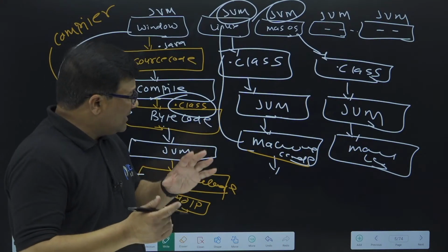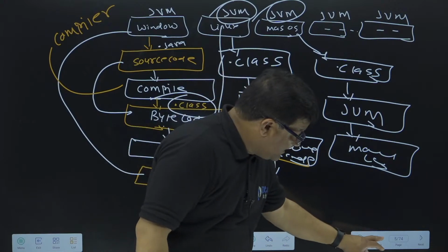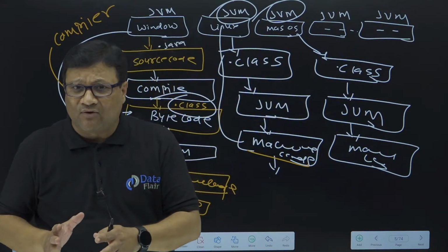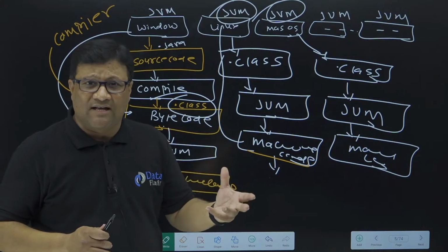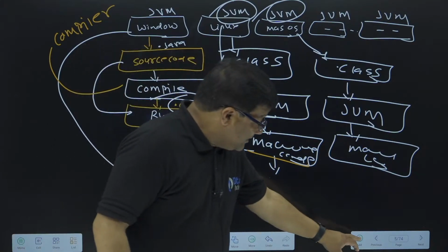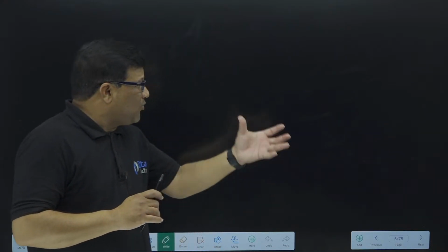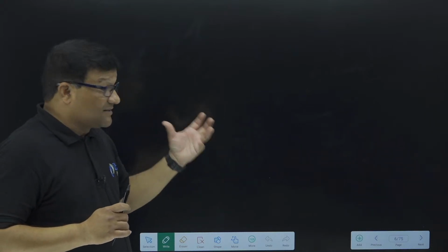Okay, so up to this time we discussed the platform independency concept. Why Java is a platform independent language, what is JVM, what is a .class file, what is bytecode. Now, there is another interesting question that comes to mind. The platform independency we discussed is in the case of Java, right?